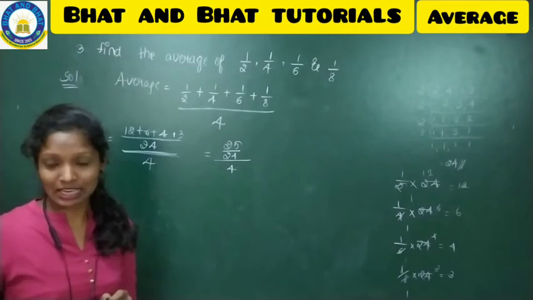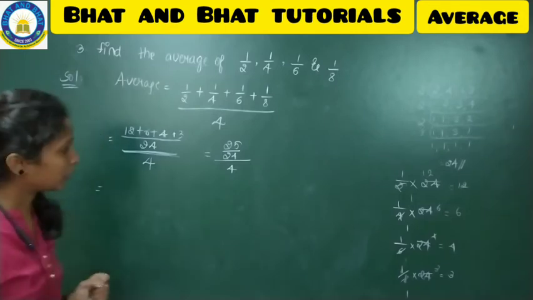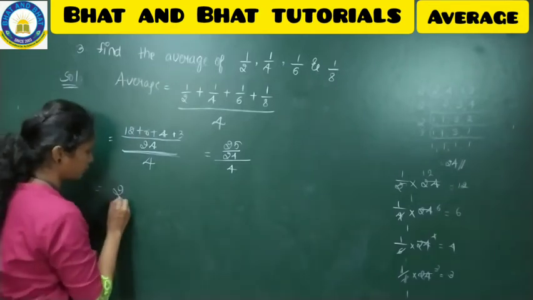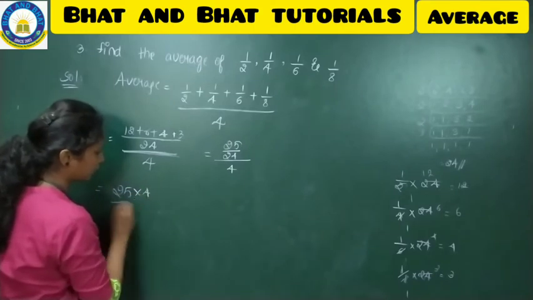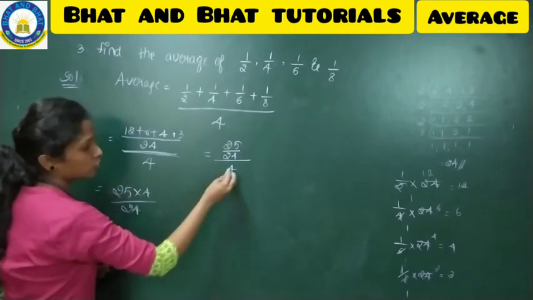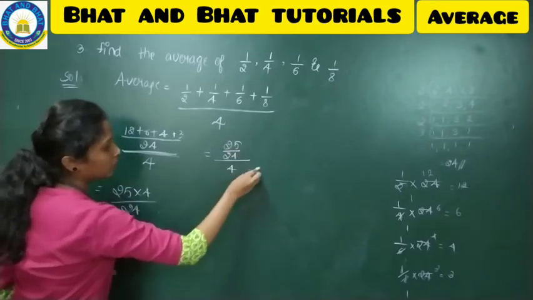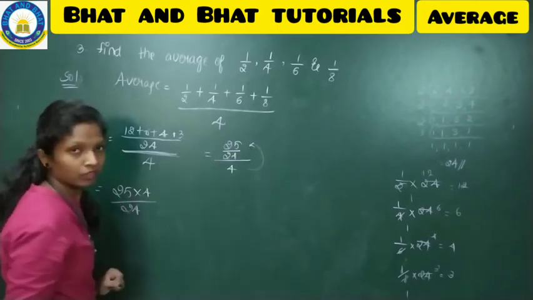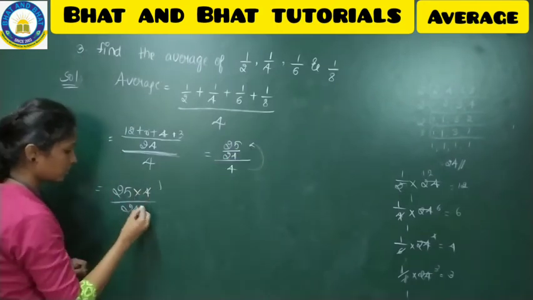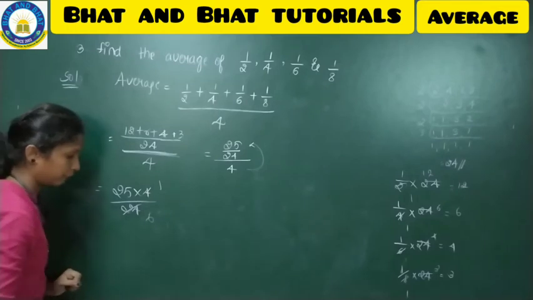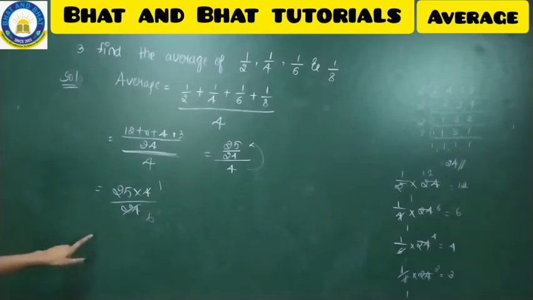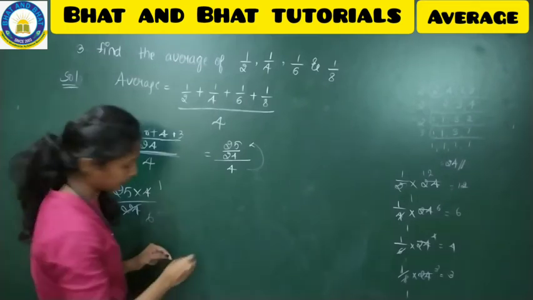So when this is the case, how are we going to solve? 25 into 4 divided by 24. So 4 sixes are 24, and now 25 by 6 you will take.